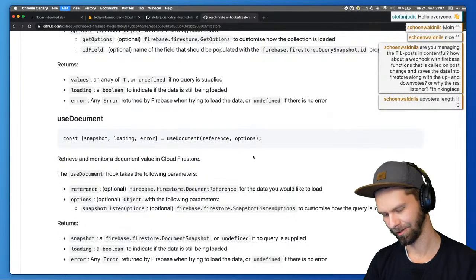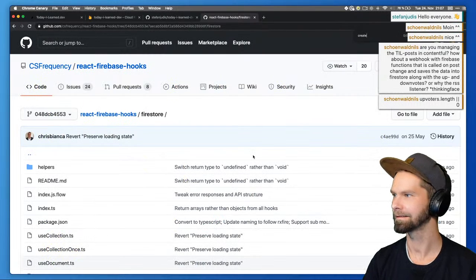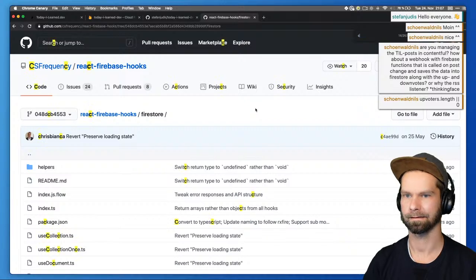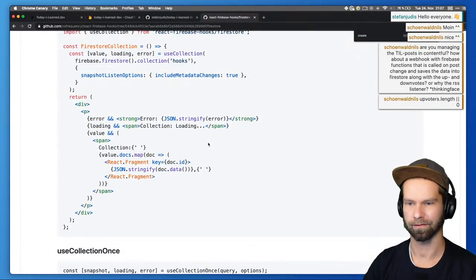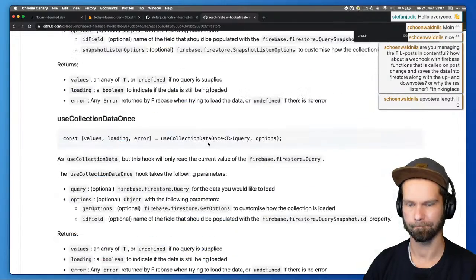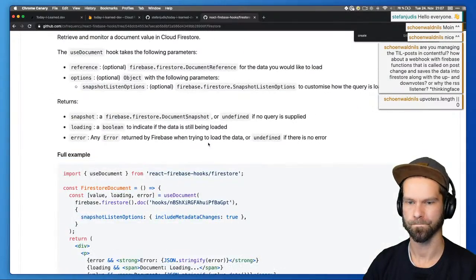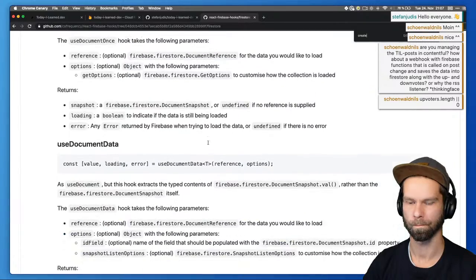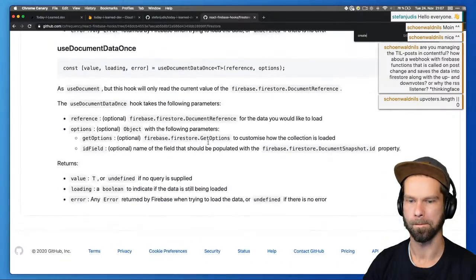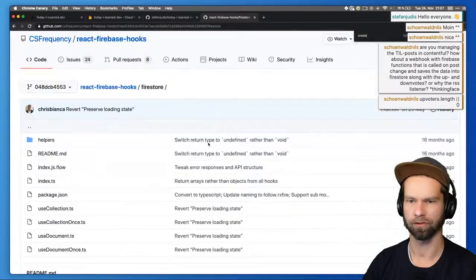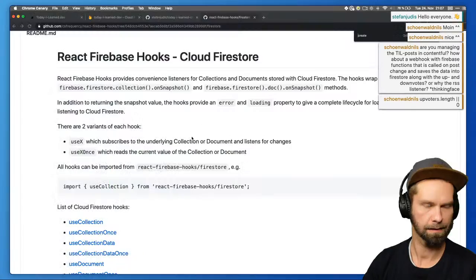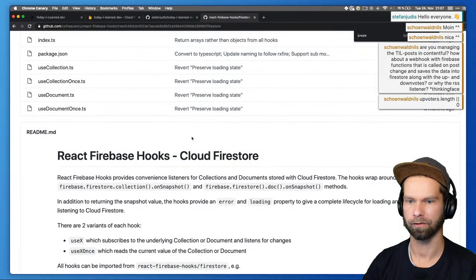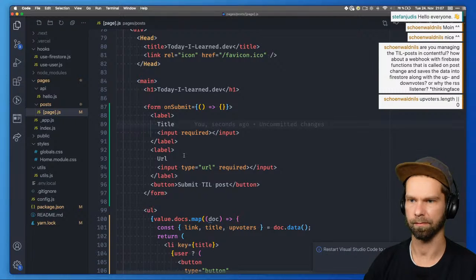So can we just look in the documentation for create? Okay. Zero things for create. Well, that is interesting. So it looks like this is only for reading data from Firestore. I think React provides convenience listeners for collections. Yeah, I think it's really just about listeners.